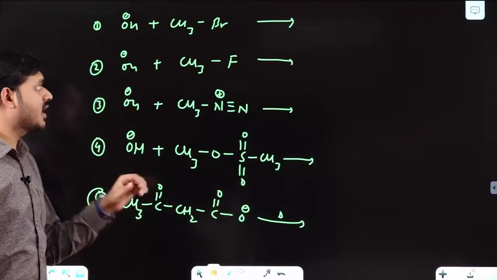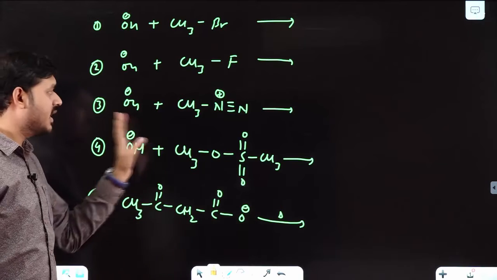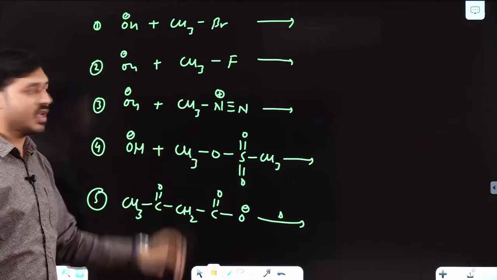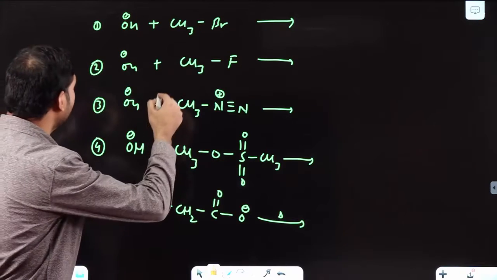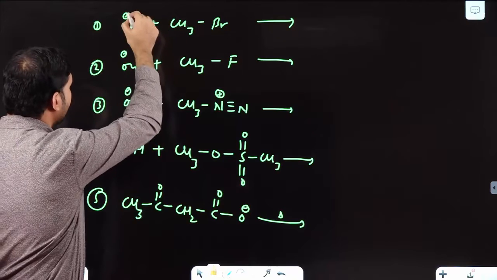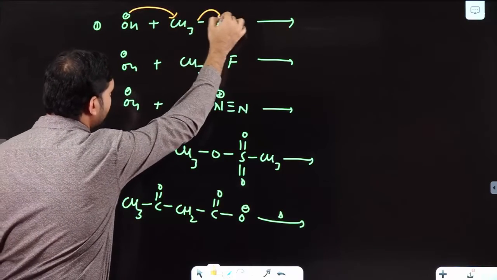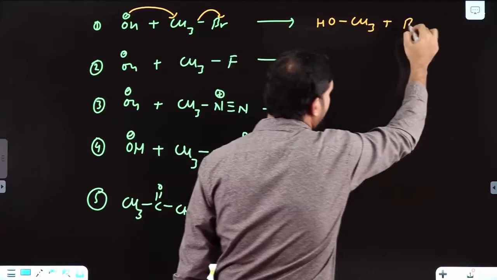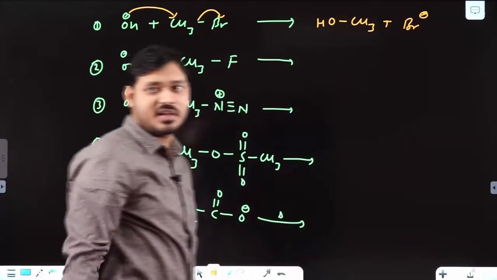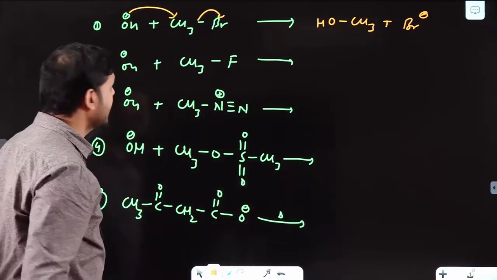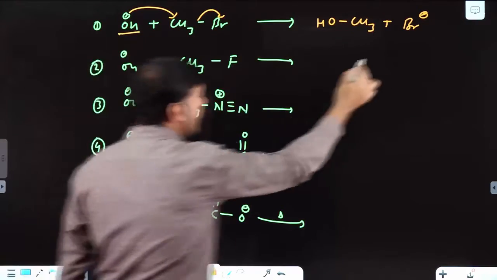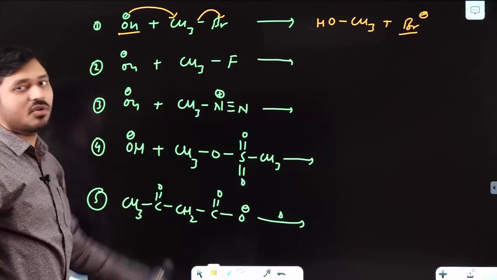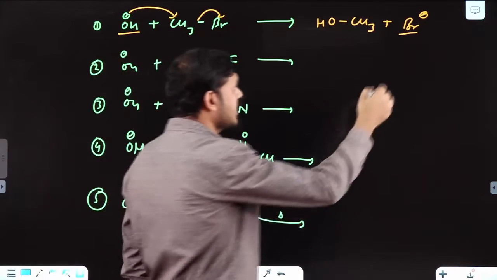So dear students, here I have taken a few examples. In these reactions, you have to check which is the leaving group, whether the reaction will go in forward direction or not. So here, first of all, let us take this OH minus. This OH minus will attack this carbon and Br minus will be leaving. It will form a bond with this carbon CH3 and Br minus will be removed as a leaving group, right? So in this reaction, OH minus and Br minus, which is the stronger nucleophile? OH minus. So reaction will go in forward direction. Br minus acts as a good leaving group.